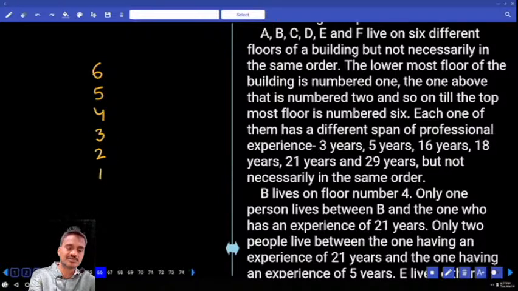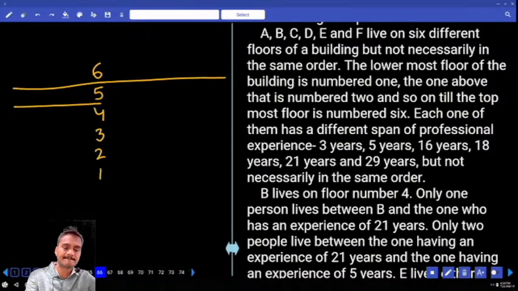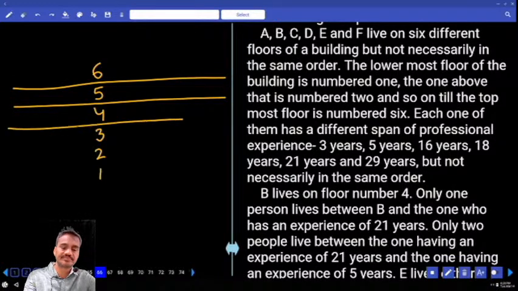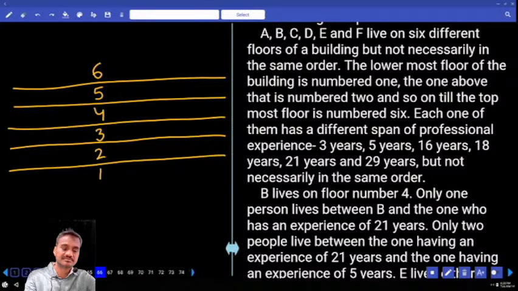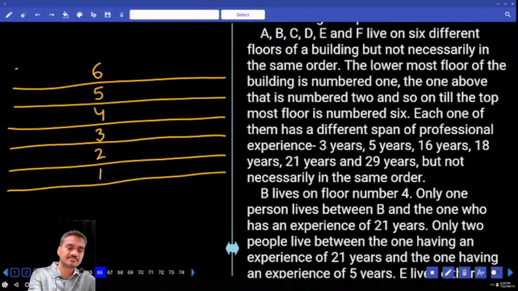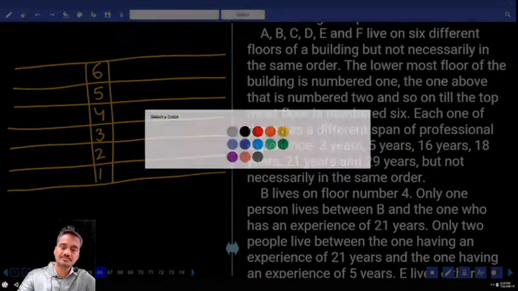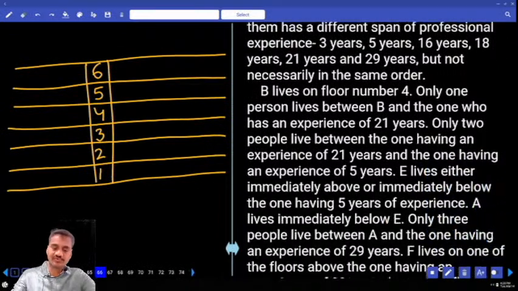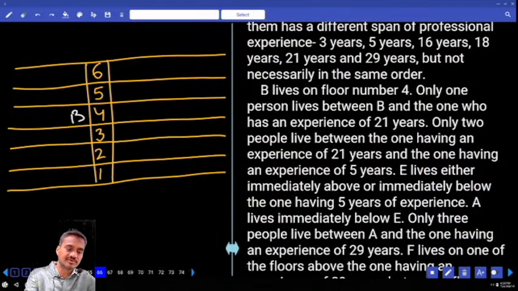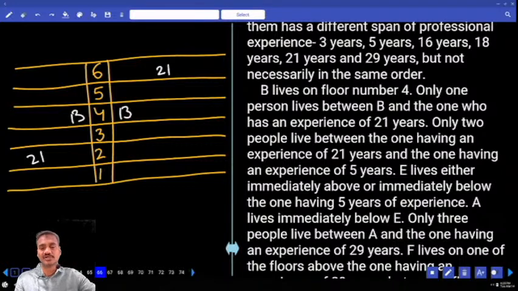Then B lives on floor number 4, and only one person between B and the one who has 21 years of experience. In the second case, B is here. The one having 21 years of experience must be on the top floor.